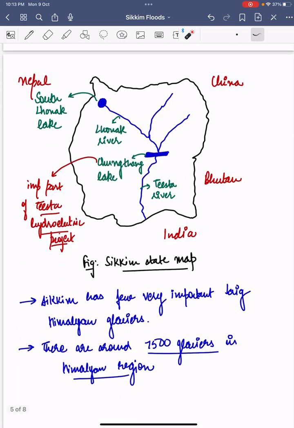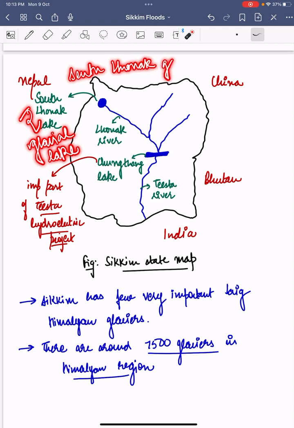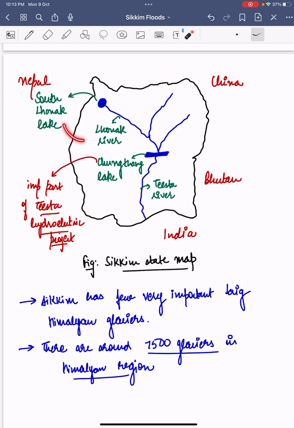This is a small map of Sikkim. Now please note this is the South Lonak Lake, which is a glacial lake. It is a glacial lake which is fed by the South Lonak Glacier. When the South Lonak Glacier melts, it results in the formation of South Lonak Lake, which further feeds the Lonak River. Now this Lonak River and a few other rivers join, and here is located the Changthang Dam.